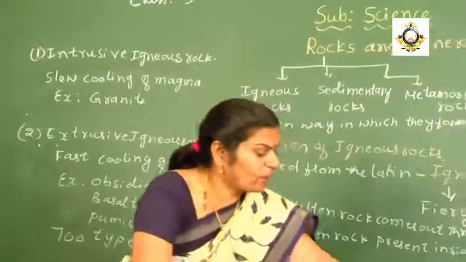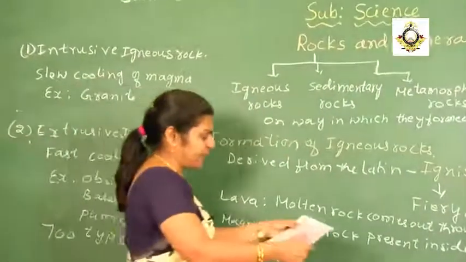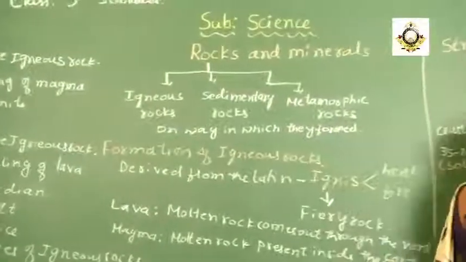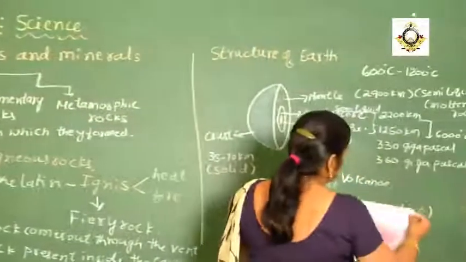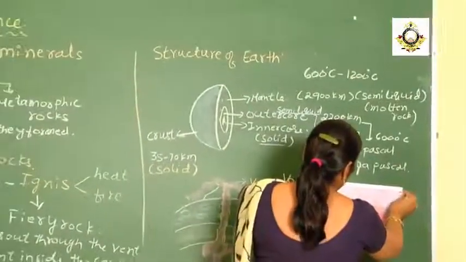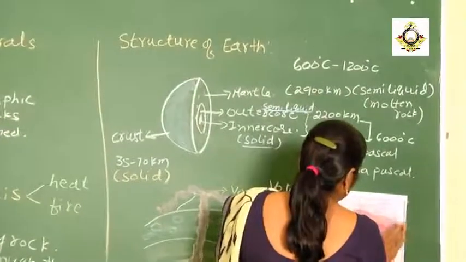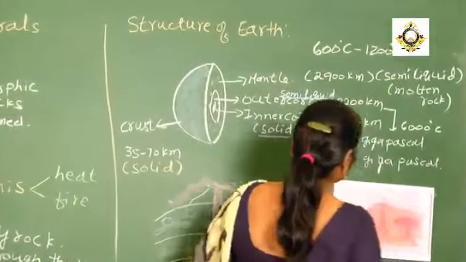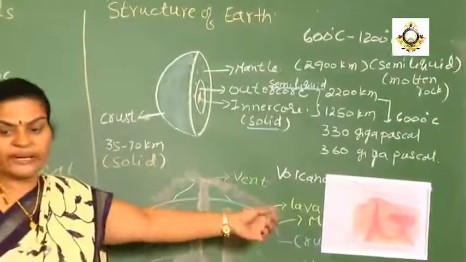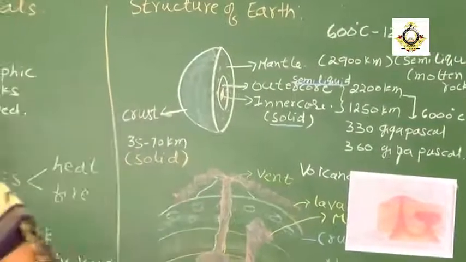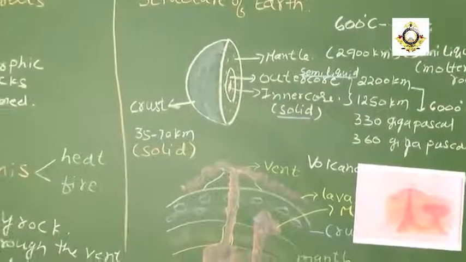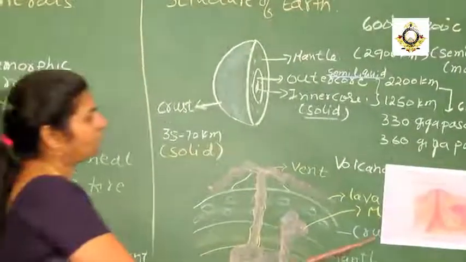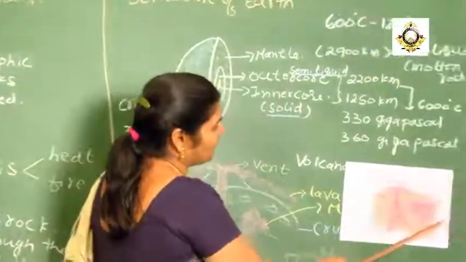Now, what I have drawn, the same diagram, I have taken a picture of it. This is the structure of the earth.